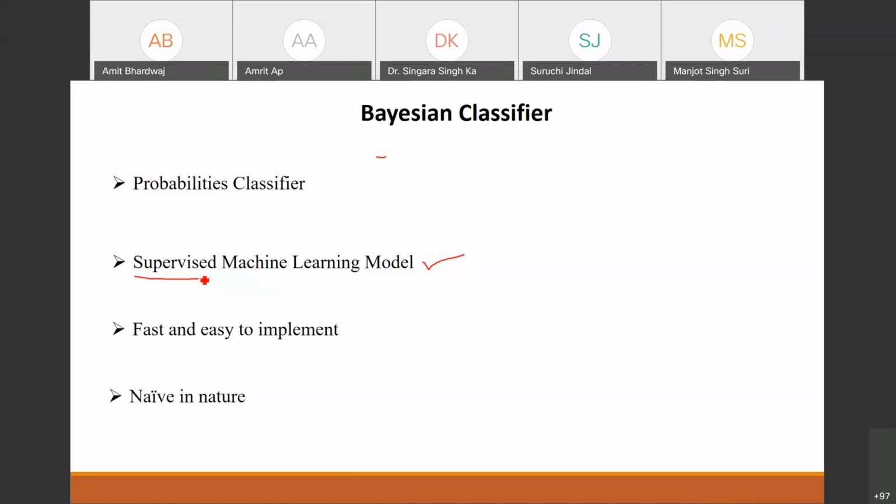Another important point related to this Bayesian classifier is that it is naive in nature. Naive means it has no experience, and whatever assumptions we make for this classifier are of a naive type. In the next two or three slides, I will tell you why we use the word naive for this Bayesian classifier. Just wait for 5 to 10 minutes for this purpose.